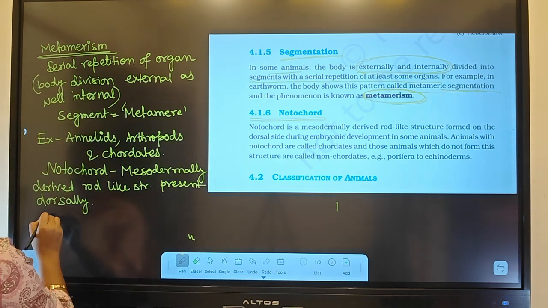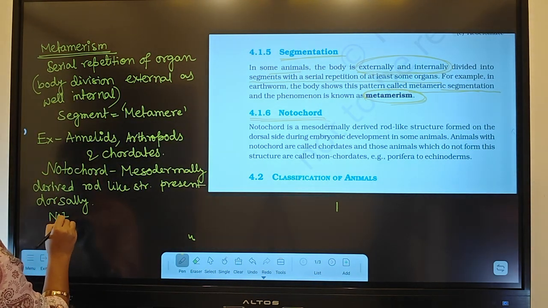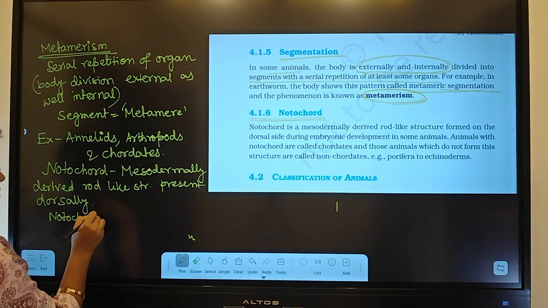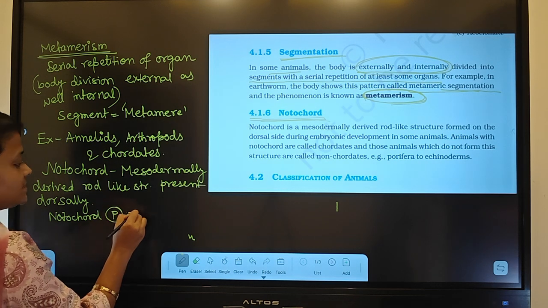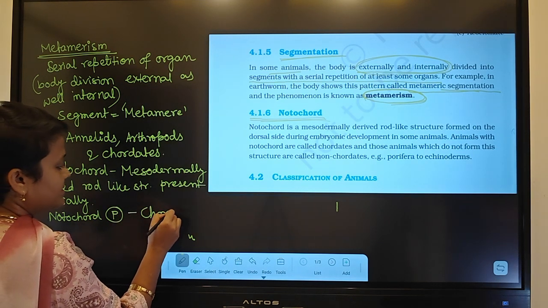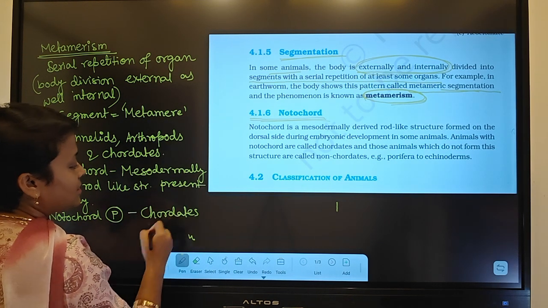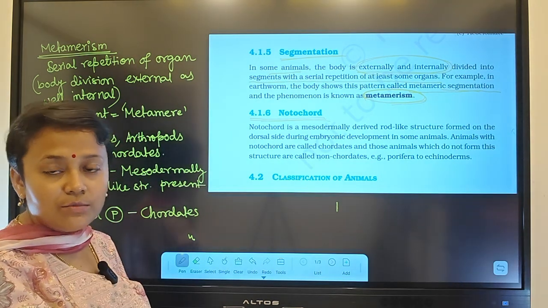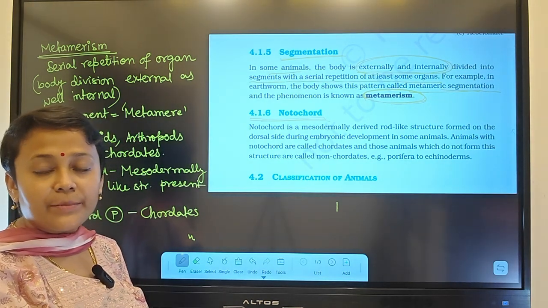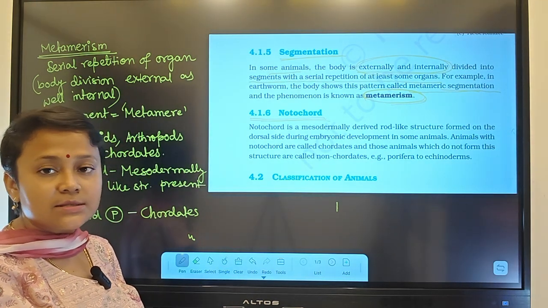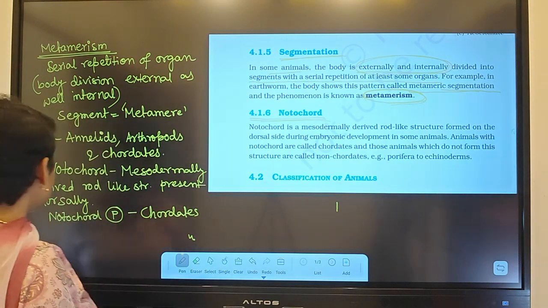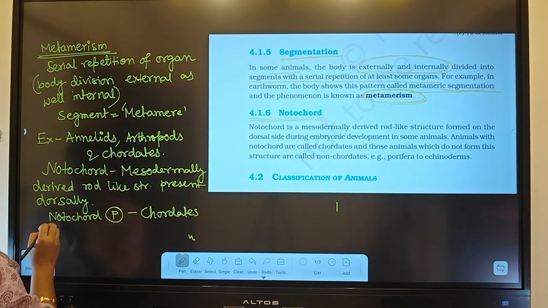So notochord present means chordates. As we know, those who have a vertebral column are all chordates, meaning reptiles, birds, mammals. We will learn about these.